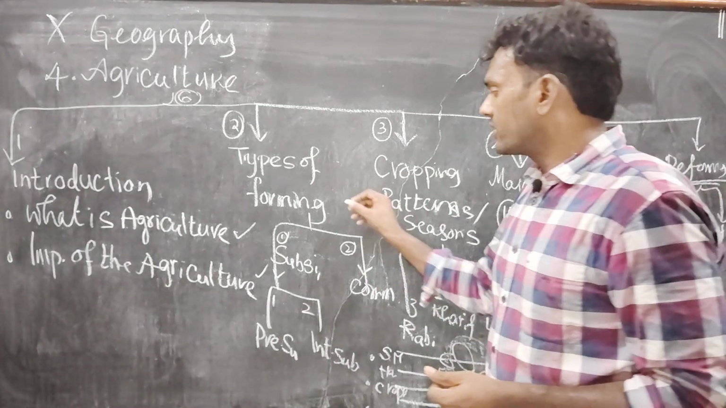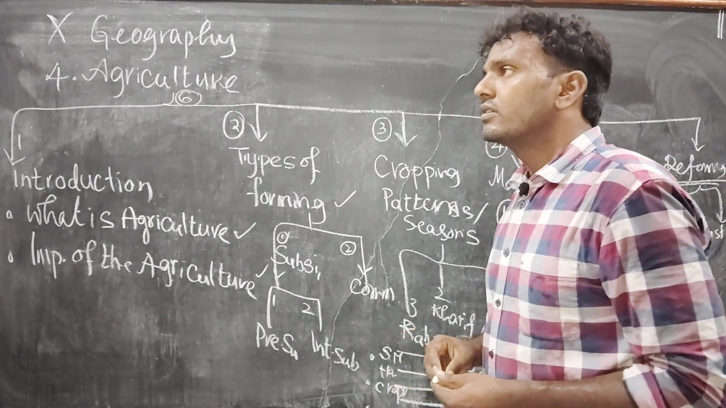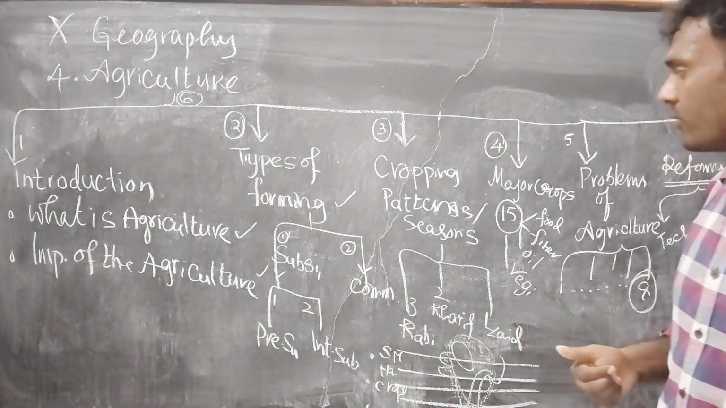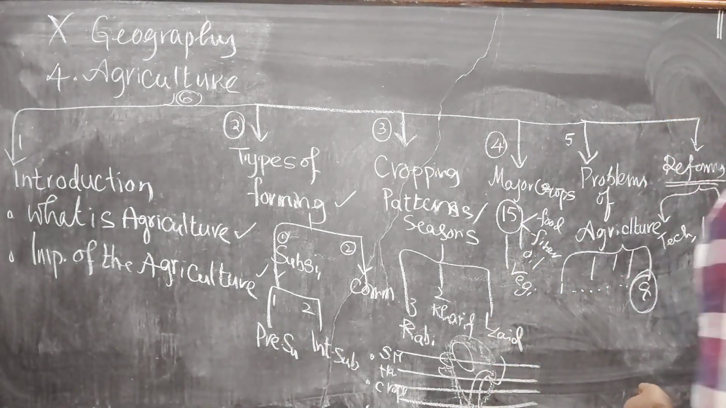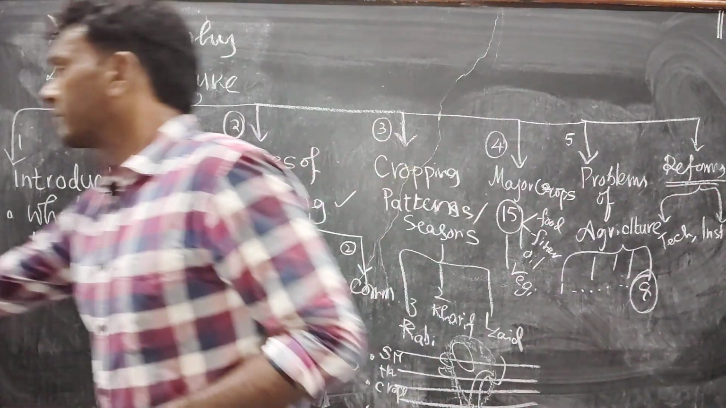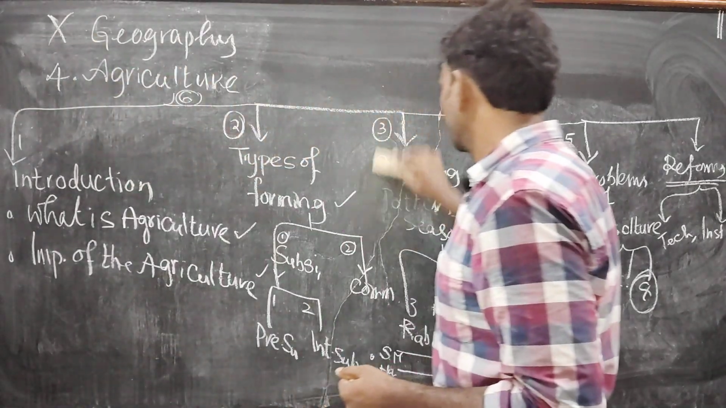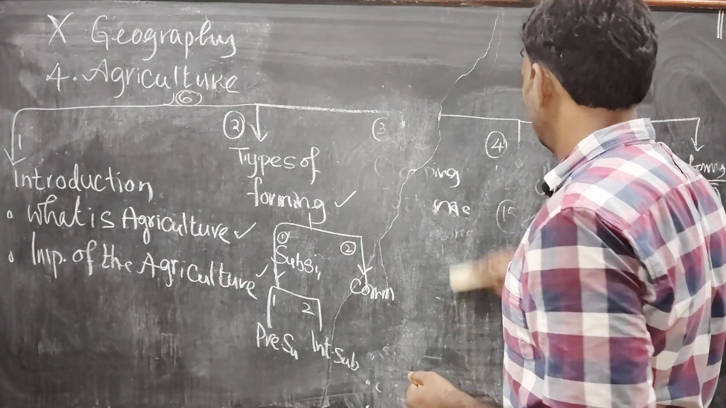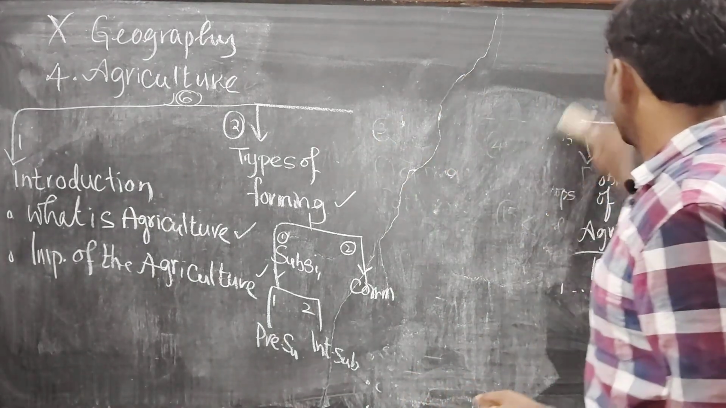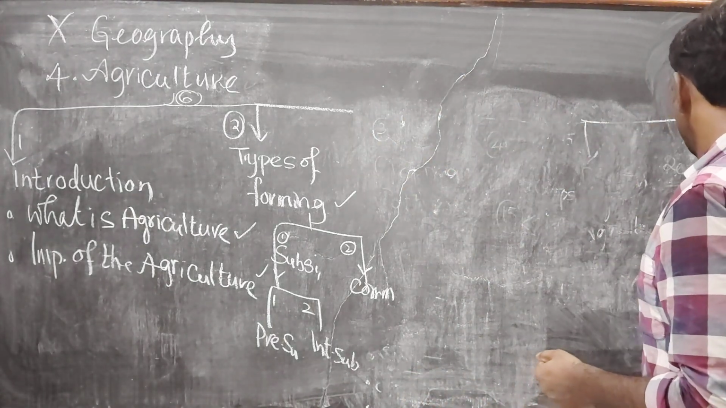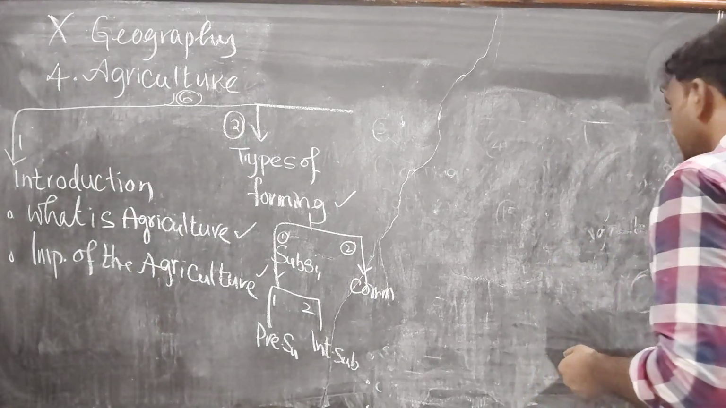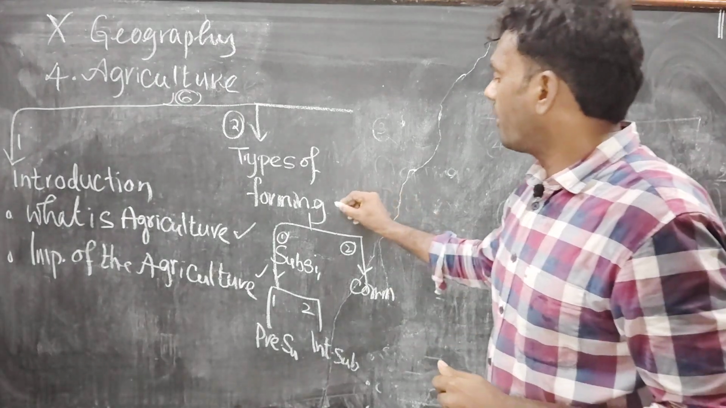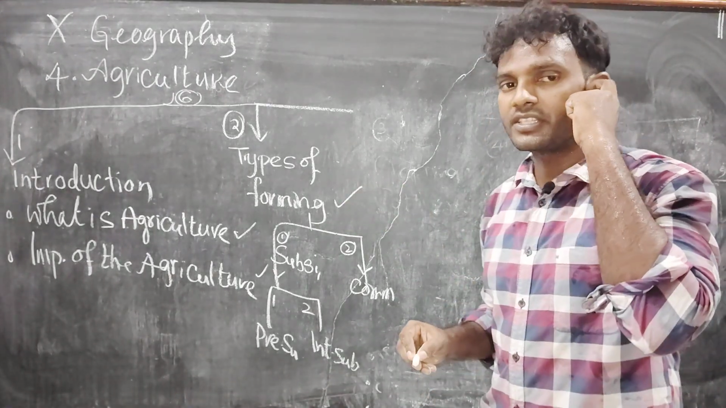Farming means cultivation. Cultivation also has types. What are those? We will discuss one by one here. Actually, farming basically depends on three things.